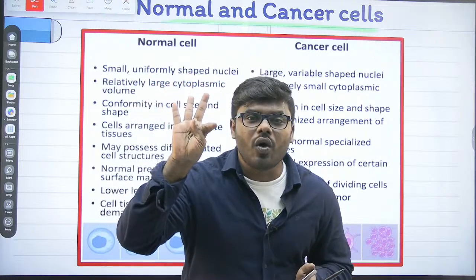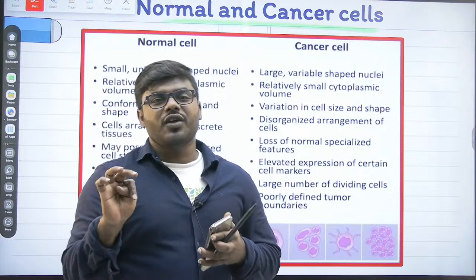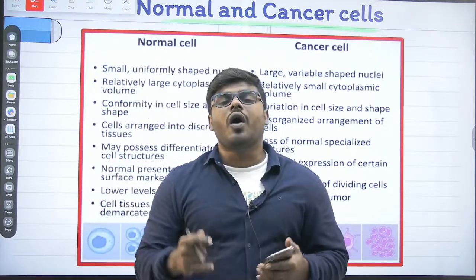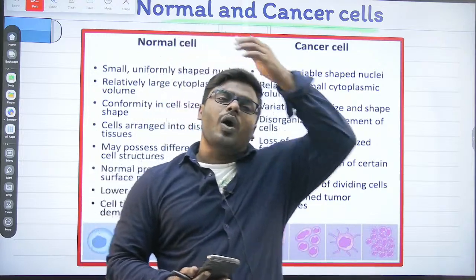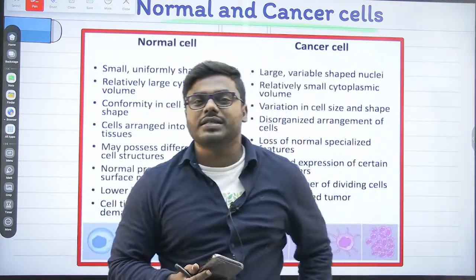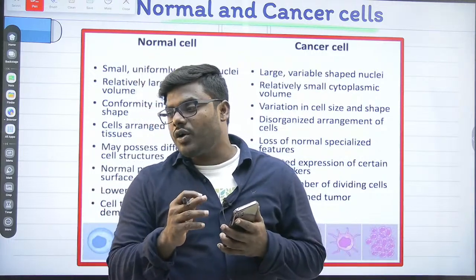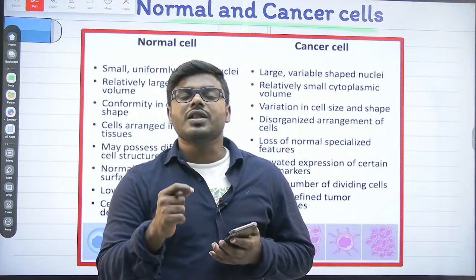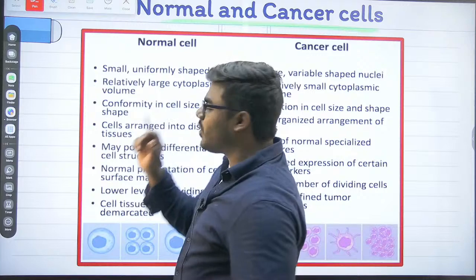Then the cell will undergo differentiation. Later, it will stop the differentiation. After performing all its functions, the cell will undergo the process of what, friends? Apoptosis, which we generally call programmed cell death. These are all the general characteristics of what? A normal cell.